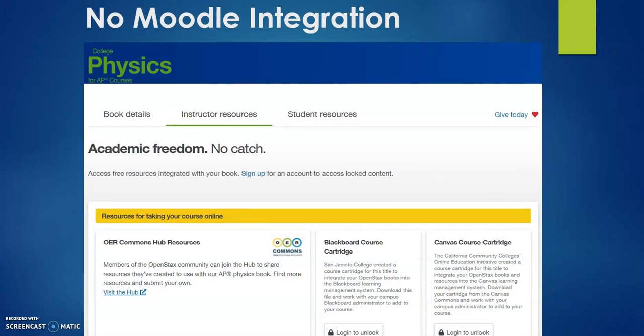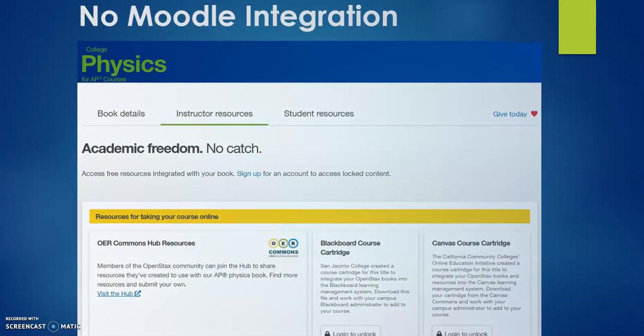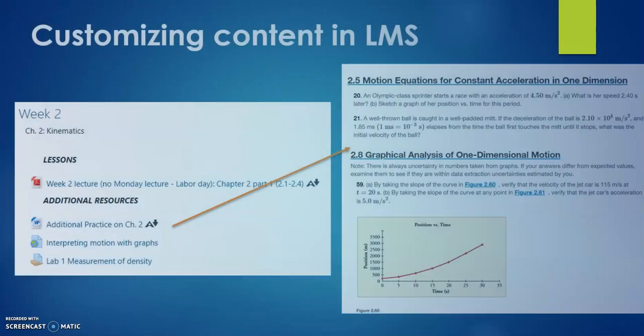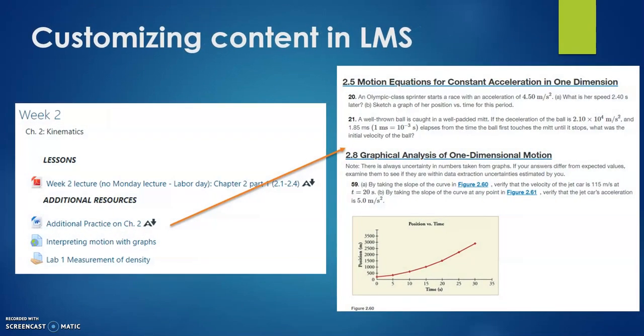Unfortunately, the resources are not integrated with Moodle, our course management system. Blackboard and Canvas are a bit luckier, I guess. However, if you pick and choose some content in the book for assigning it for additional practice or some useful resource, you can simply pull it directly from the book and make it available.